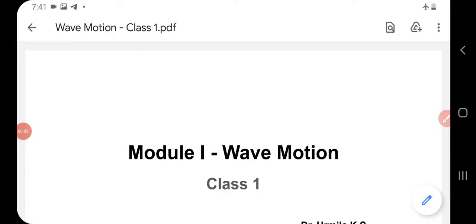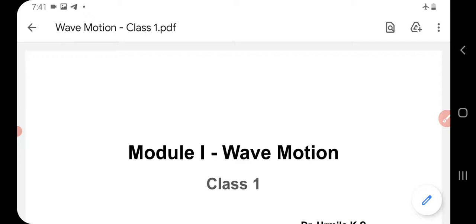Good morning. From today, we will begin our second semester portions, the core paper Mechanics and Properties of Matter. As I already said, in that paper, I will be teaching you Module 1, which is about wave motions and oscillations, and also I will teach Module 2, which is about rotational mechanics.